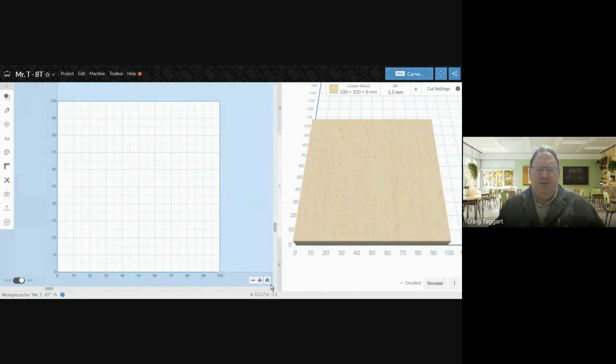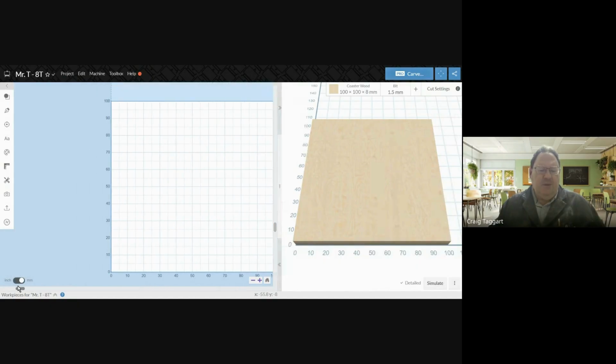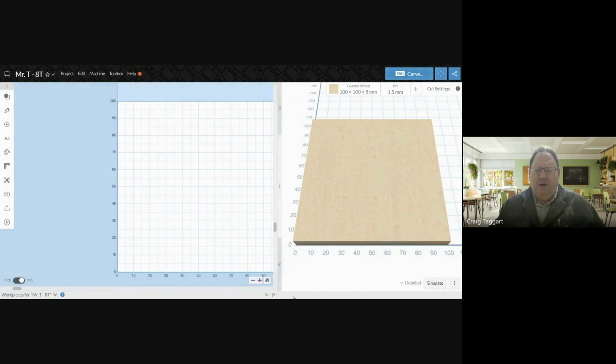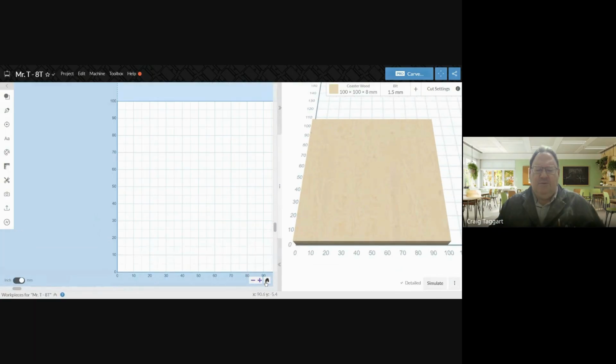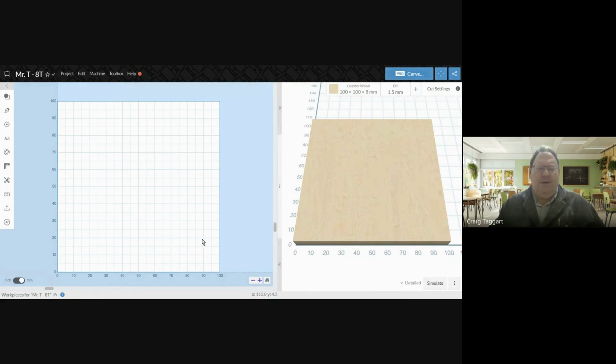A couple of things you need to know. Down here, this little home button will make it be full screen. If you're finding it's not full screen, there's a bar down here. If that's appearing, if you just click in between, that's going to expand it. Hit the little home button, and that's going to make it full size.